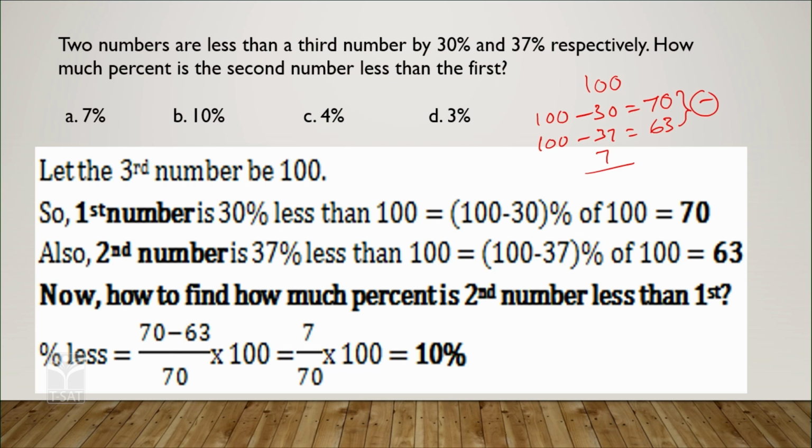Then, with respect to the first, which is 70, you multiply 7 by 70 with 100. As you know, 7 ones are 7, 7 tens are 70, so it is 10%.